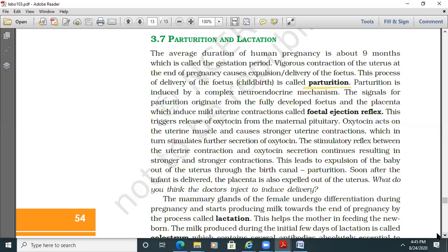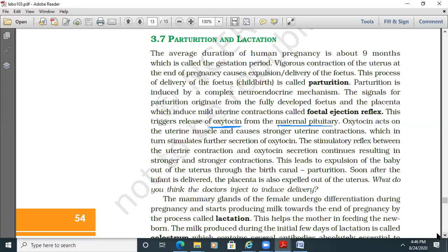Parturition is induced by a complex neuroendocrine mechanism. The signals for parturition originate from the fully developed fetus and the placenta, which induce mild uterine contractions called the fetal ejection reflex. This triggers the release of oxytocin from the maternal pituitary, from the mother.